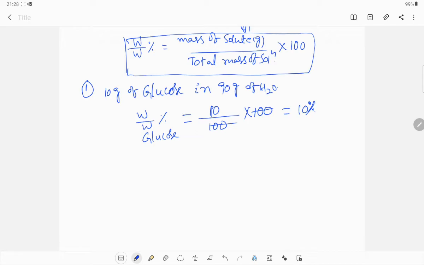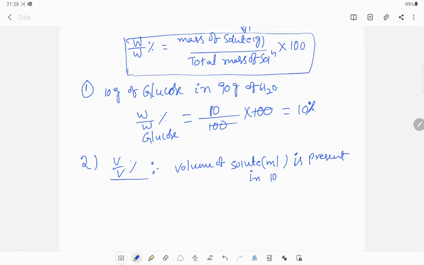Okay, now I am going to the second formula, volume percentage. Volume percentage is also very simple. Here the definition is volume of solute in ml present in 100 ml of solution.